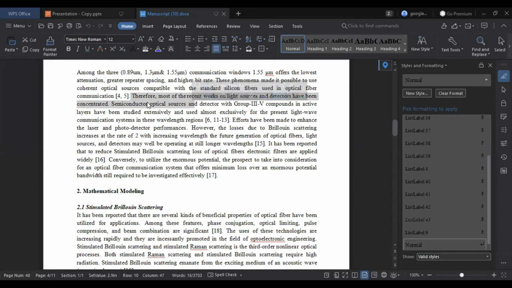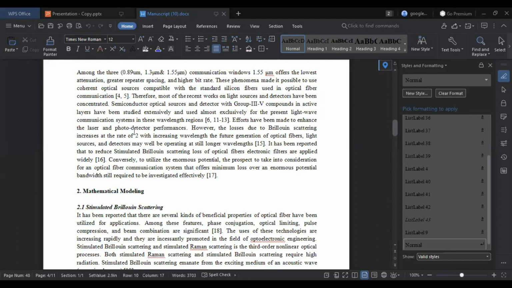From here you can see, therefore most of the recent works of light sources and detectors have been constructed with semiconductor optical sources and detectors of group 3 to 5. 3 to 5 compounds in the active layer have been studied extensively and used almost exclusively for the present lightwave communication system in these wavelength regions.